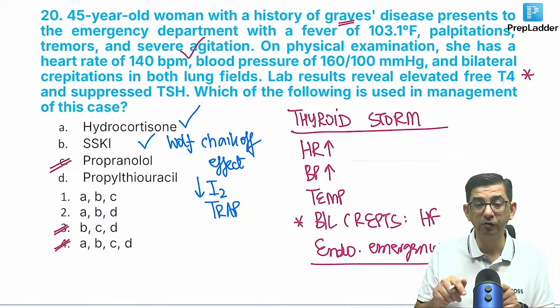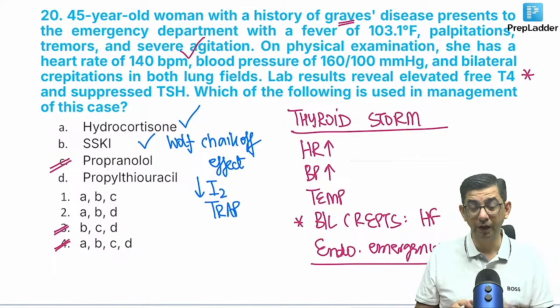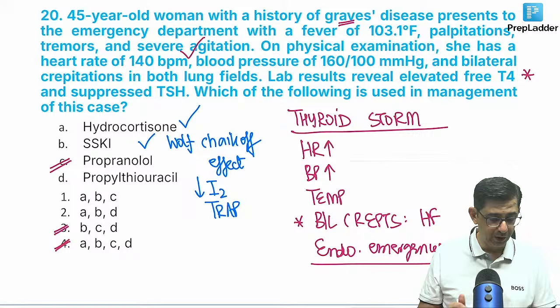This heart rate of 140 at the moment is good. I am saying 140 is good because it is clearing the pulmonary edema component. If I put on the brakes, then the tachycardia component will go, the heart will beat slower and slower, and therefore pulmonary edema will worsen in the patient. So we don't give beta blockers to this patient.